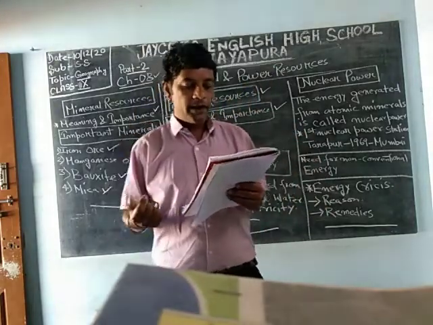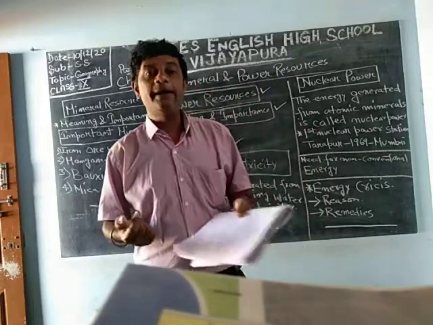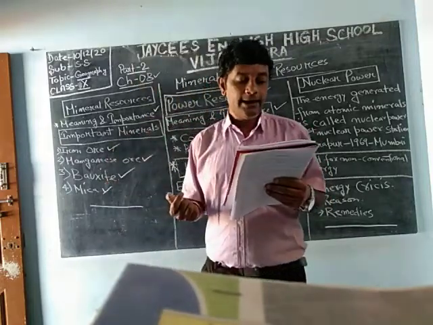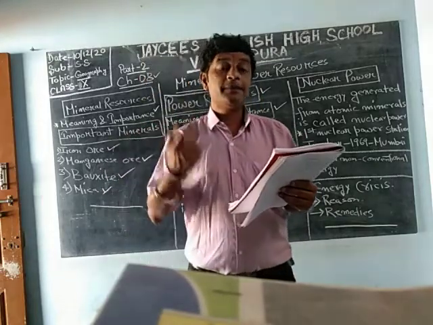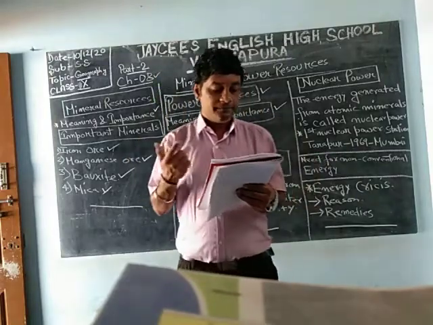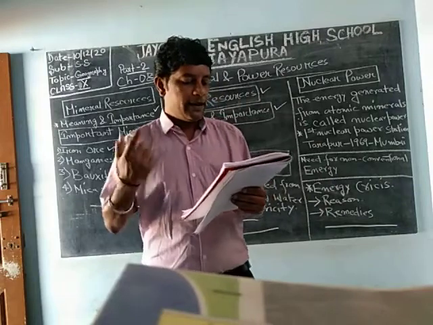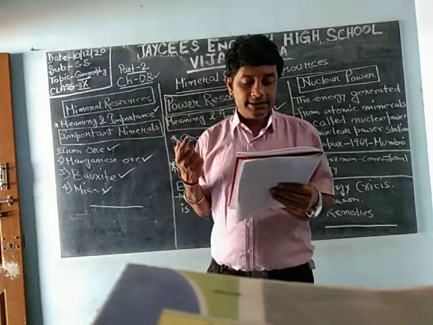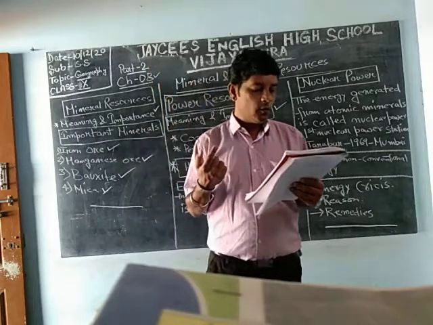Maharashtra: Koyna, Bhivpuri and Bhira. Odisha: the Hirakud dam is there, a multipurpose dam, the world's longest dam. So Hirakud, Balimela and others. Andhra Pradesh: Srisailam, Ramapada Sagar and Sileru.